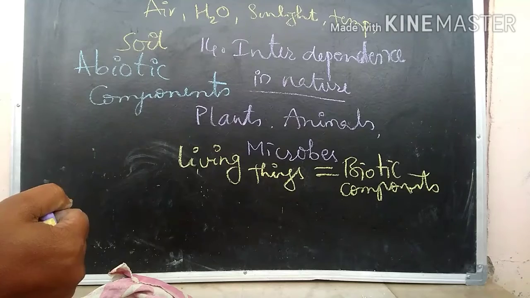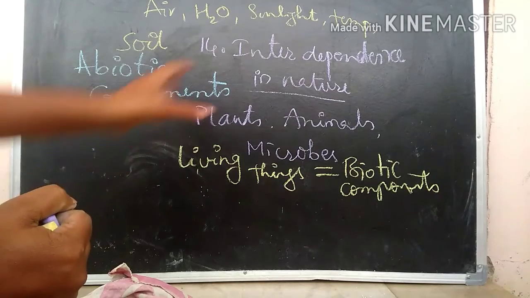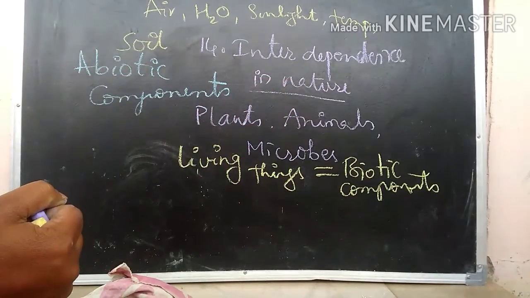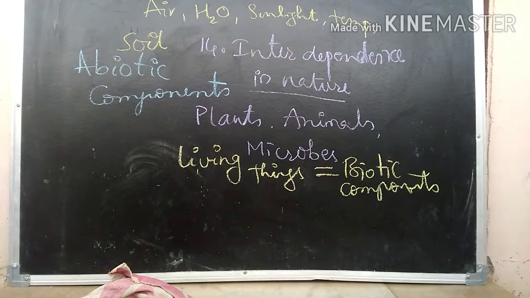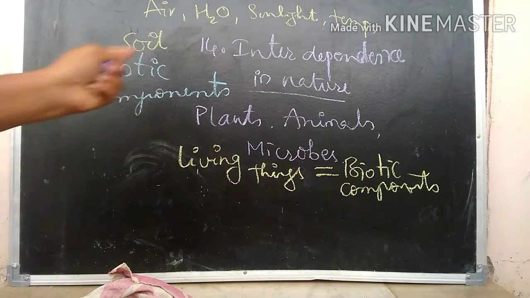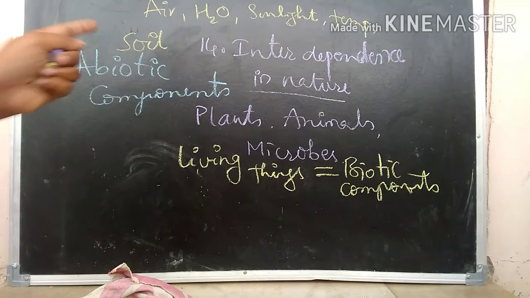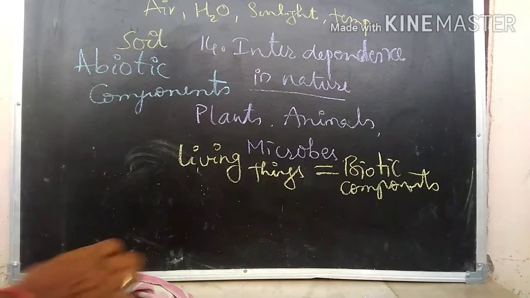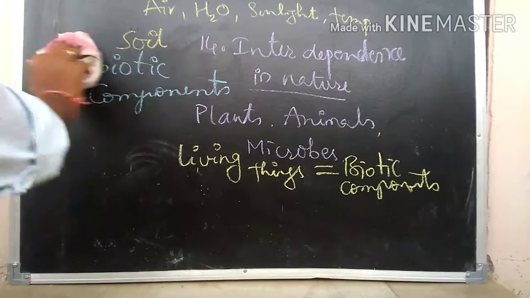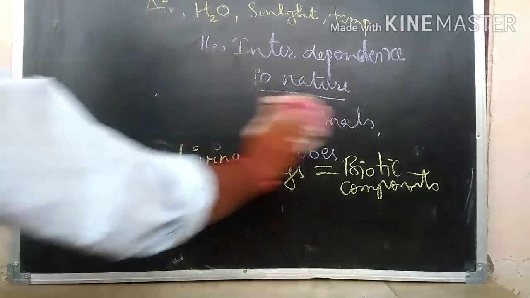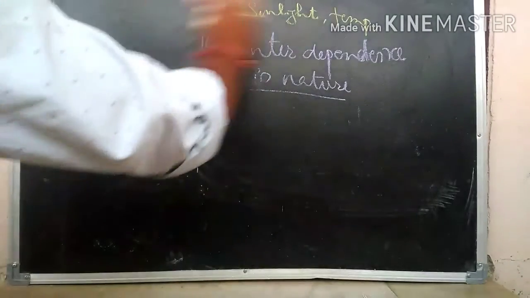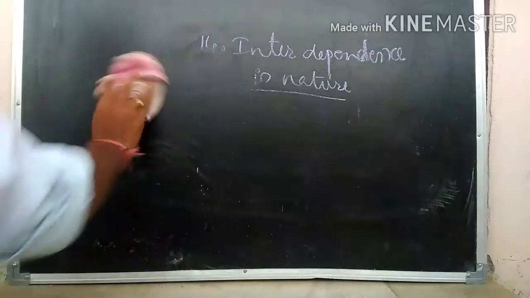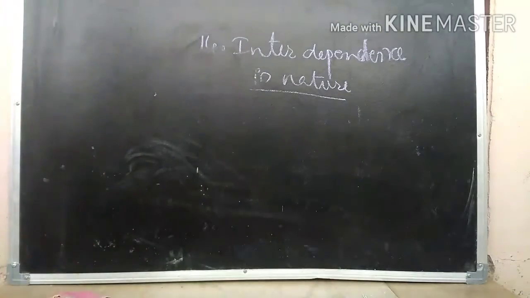So in this lesson, we are going to learn how they are interrelated with each other. How do they depend upon each other? We'll learn in this lesson, right? So remember, nature is a combination of living and non-living things. Next, we'll go for how they relate to each other. Let us see, in this lesson we are going to learn how they interdepend upon each other, right?